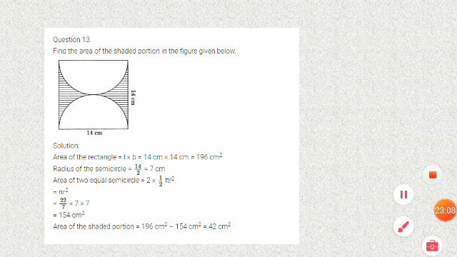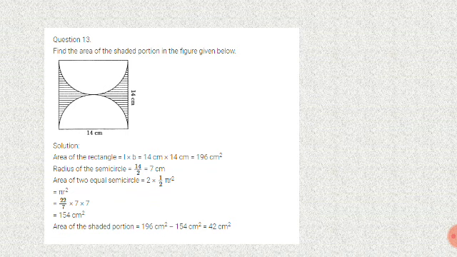Find the area of the shaded portion in the figure given below. So one square inside having two semicircles. So find the shaded portion. Area of a rectangle L into B. Area of a square, not a rectangle. Area of a square 14 into 14. So 14 into 14, 196 centimeter square.